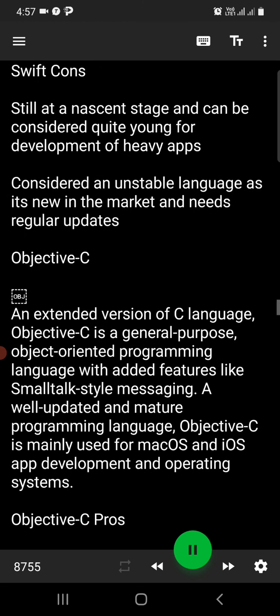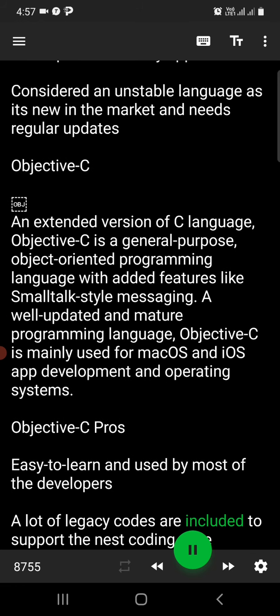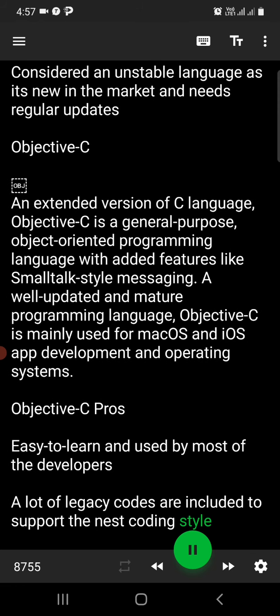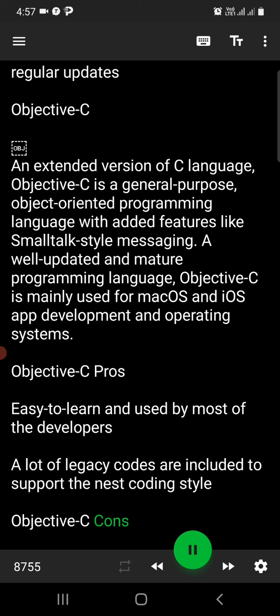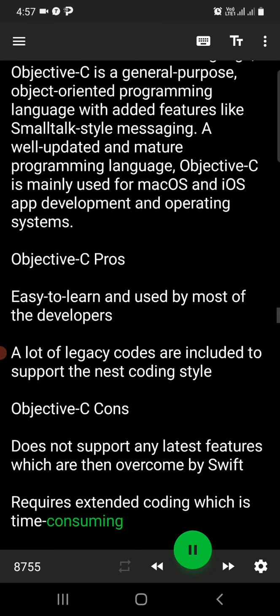Objective-C pros: easy to learn and use by most developers. A lot of legacy code is included to support the nest coding style. Objective-C cons: does not support any of the latest features, which are then overcome by Swift. Requires extended coding which is time-consuming.